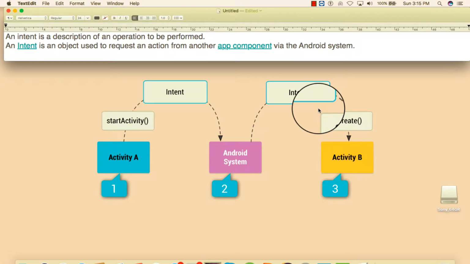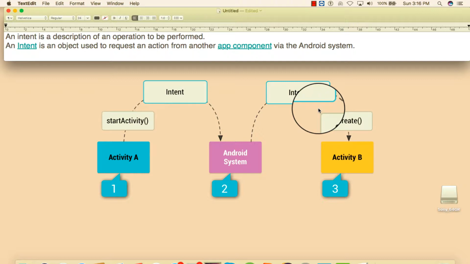So welcome friends, let's talk about intent, which plays a very important role for navigation, or for switching from one Android component to another Android component. And here intent plays a very vital role. As per the definition, an intent is a description of an operation to be performed, and an intent is an object used to request an action from another app component via the Android system.